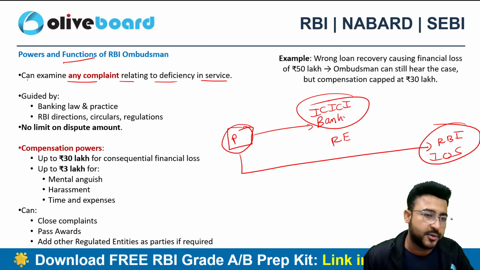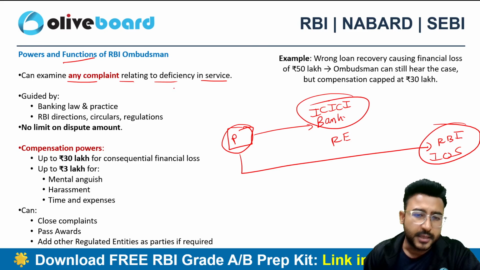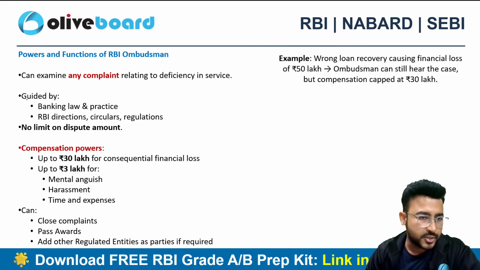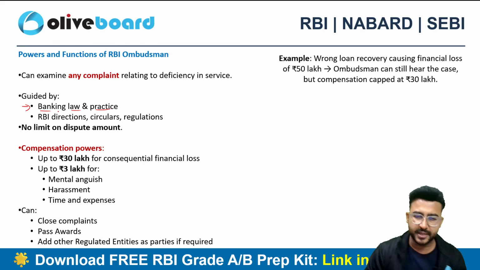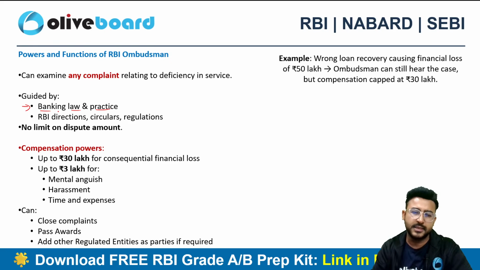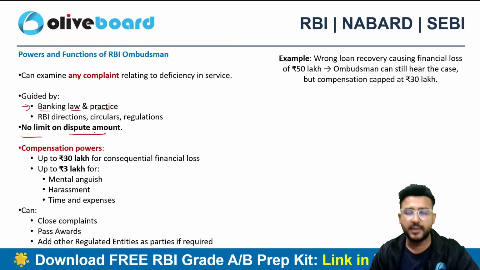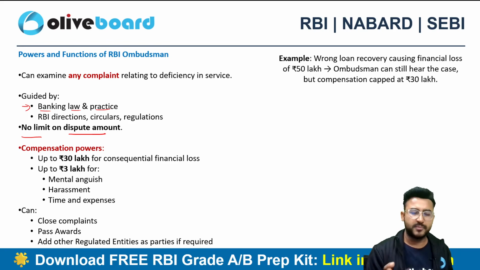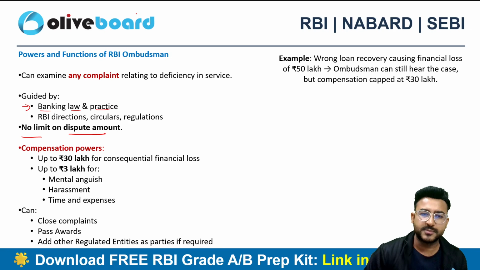So the Ombudsman can examine any kind of complaint relating to any deficiency in service. He or she has to be guided by rules and regulations, RBI directions, circulars and regulations, just like this scheme, and there is no limit on the dispute amount. It may be 1 lakh, 10 lakh, or 1 crore, it doesn't matter. The RBI Ombudsman will deal with any kind of complaint.